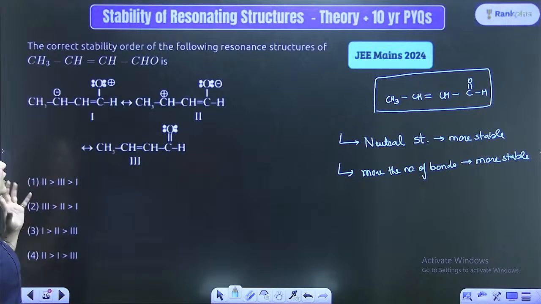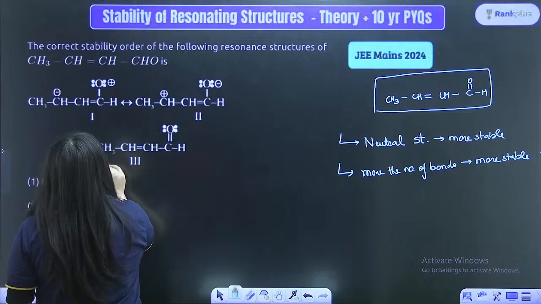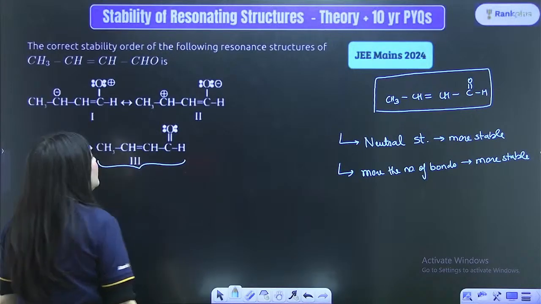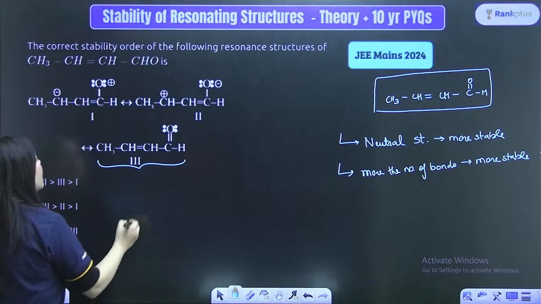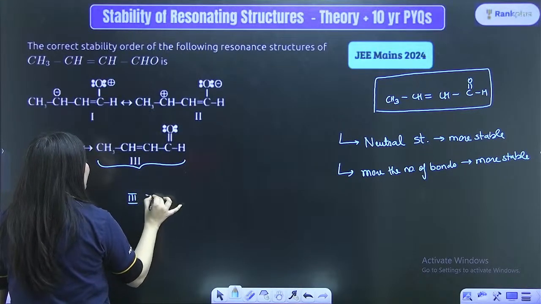So with the very first point, is there any neutral structure given? Yes, ma'am. This structure is looking neutral to me. This will definitely be the most stable structure. So the third structure will be the most stable because it is neutral.